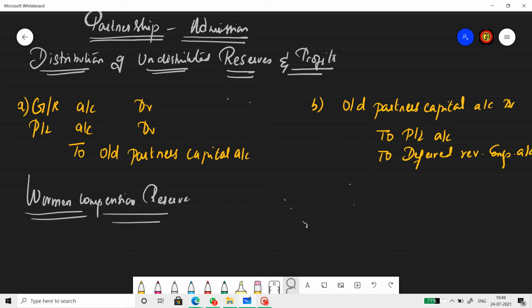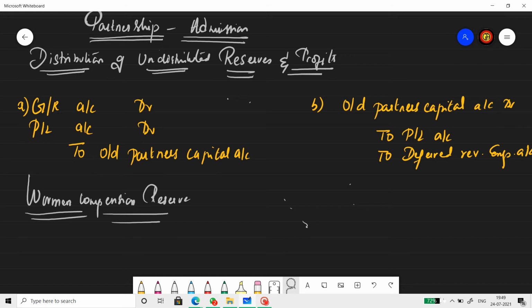General reserve, being a liability, has a credit balance, so when you write it off, you debit it. Likewise, profit and loss account, being a liability, has a credit balance. To write it off, we debit it. So the journal entry to transfer general reserve and profit and loss account to old partners' capital account is general reserve account debit, profit and loss account debit, to old partners' capital account.